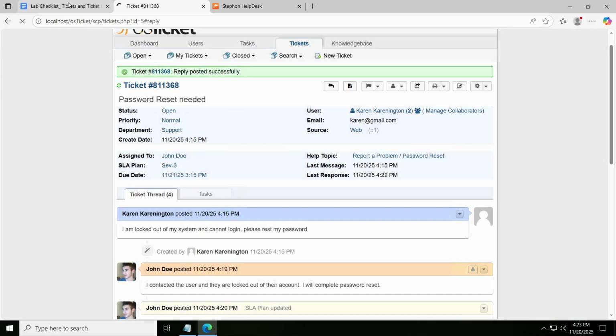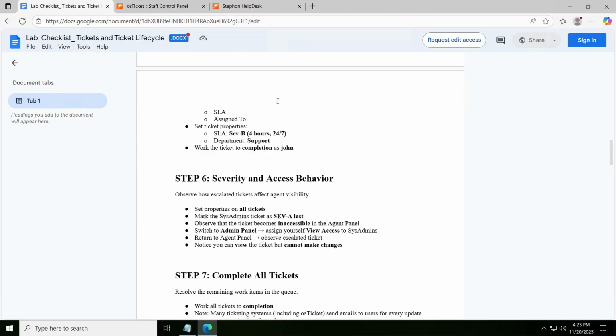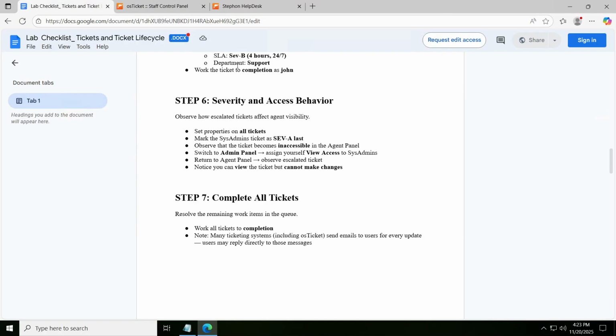So that would be the tickets closed. All right, so we make sure all the tickets are completed. Be sure to mark tickets that need the severity to the right ones. Sometimes you realize that a ticket's not assigned to you, that you cannot view it, so that's good.